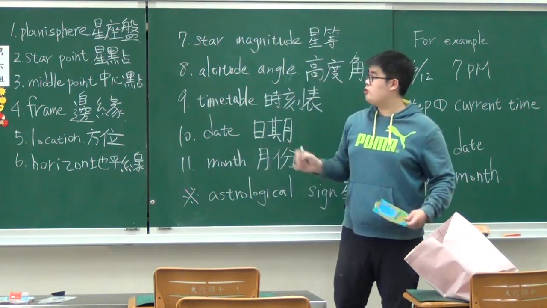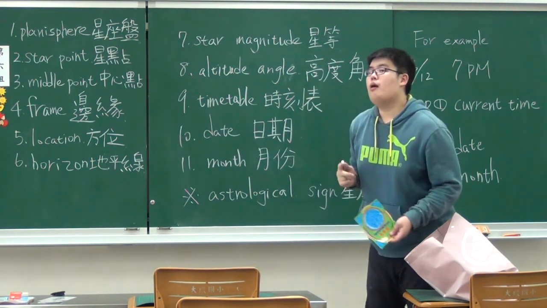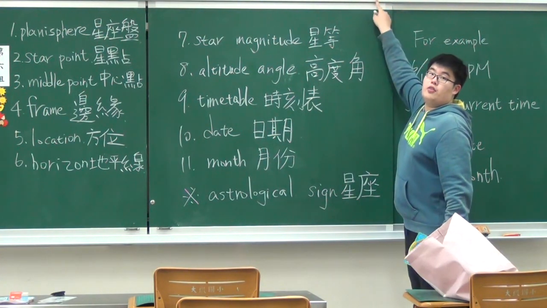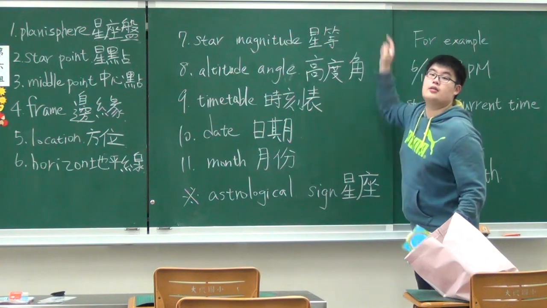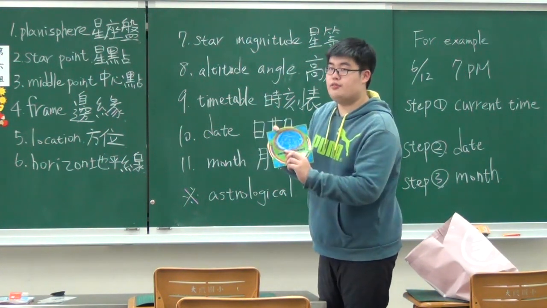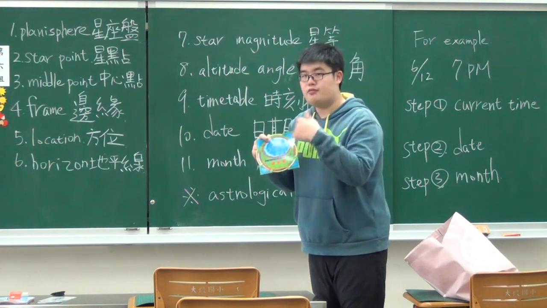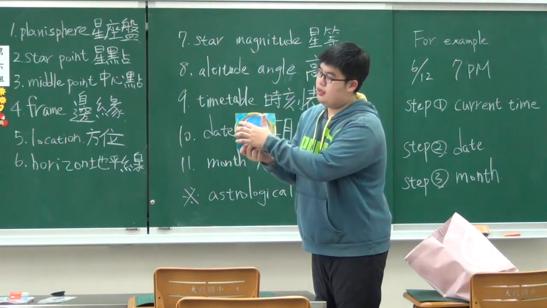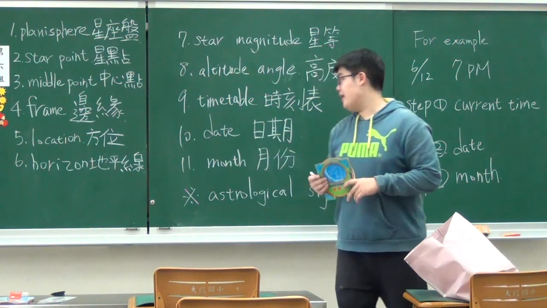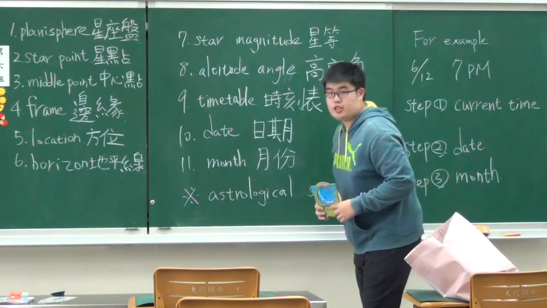That's right. So the frame of the blackboard is the outside part of the blackboard. So on the planisphere, the frame of the planisphere is here, the circle here.